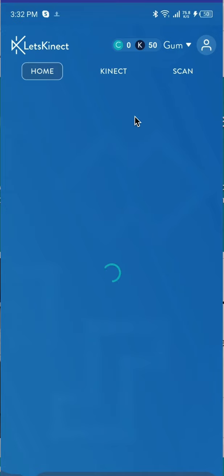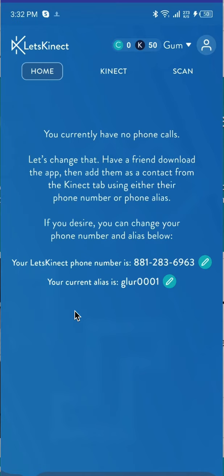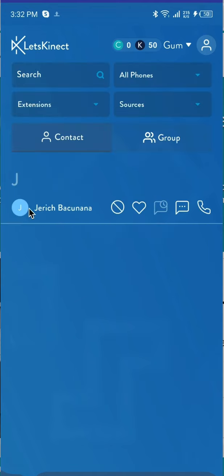And now, as I had used the Jarish link, Jarish must be my contact now. So I will just go to the contacts tab from the options and see, Jarish is my contact now.